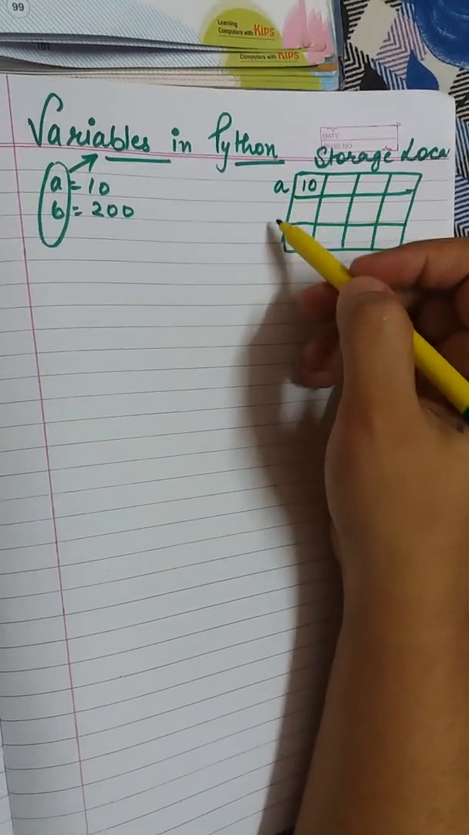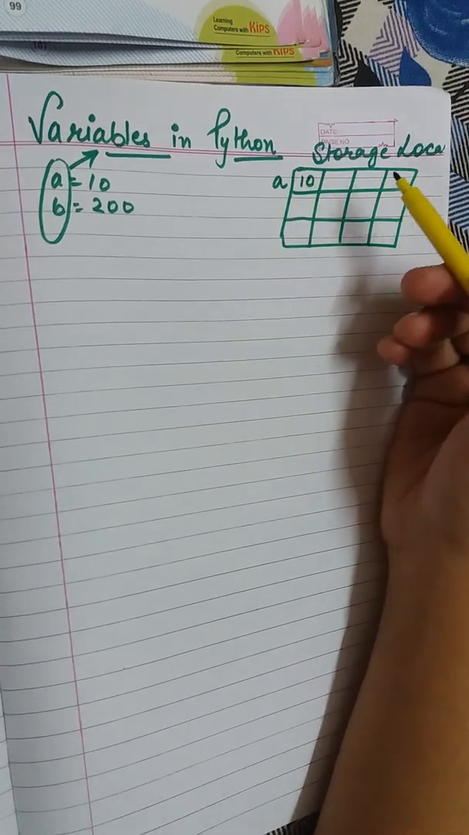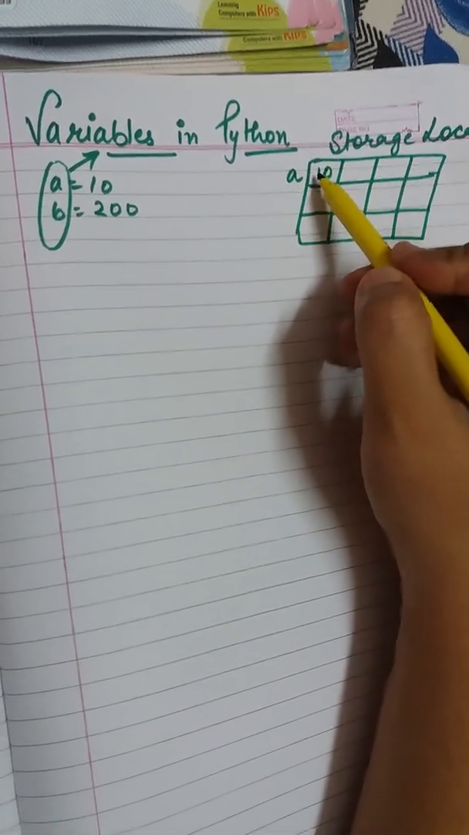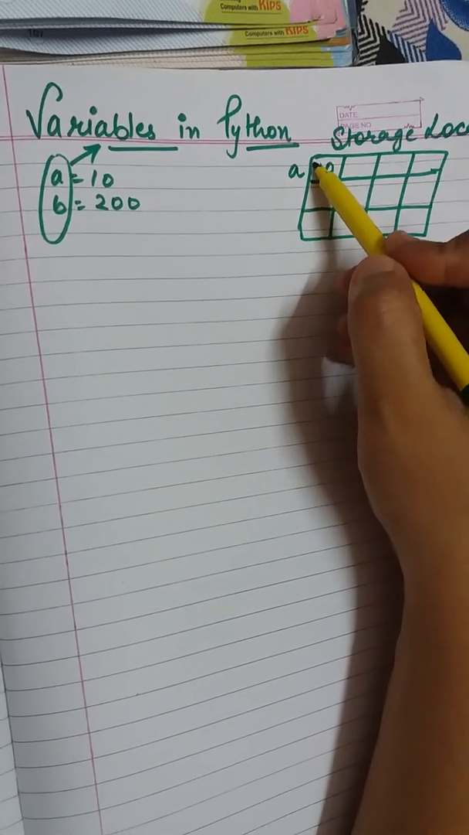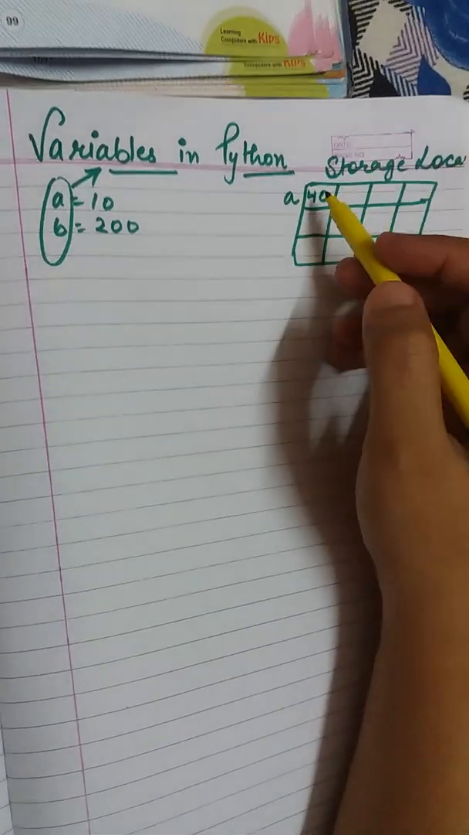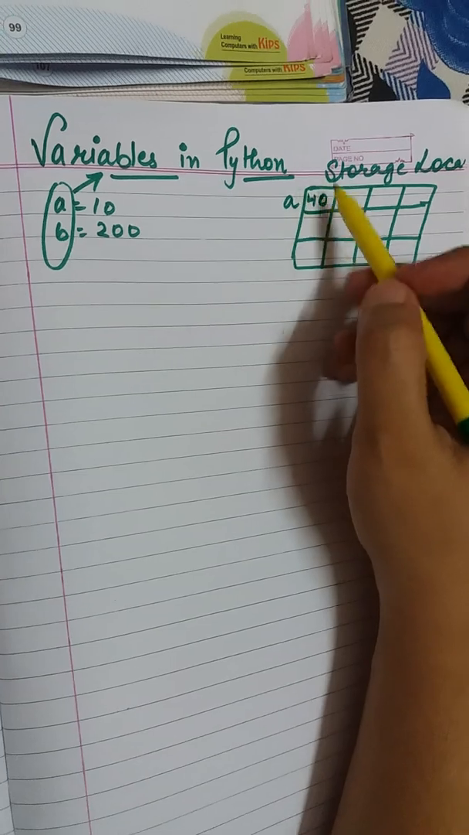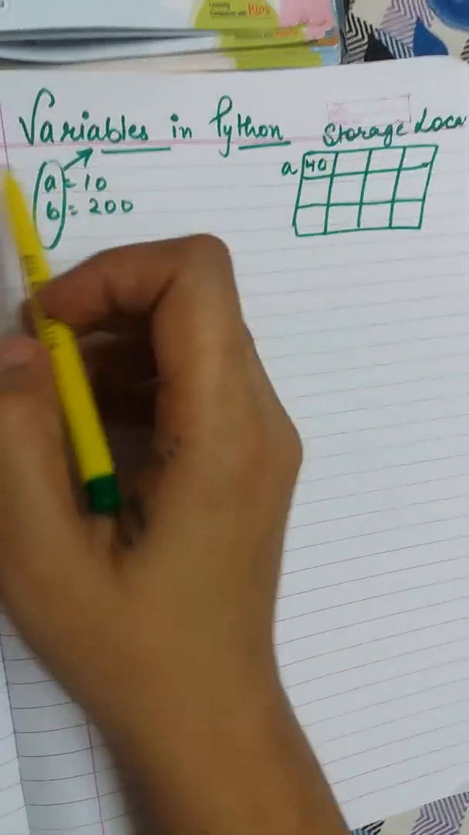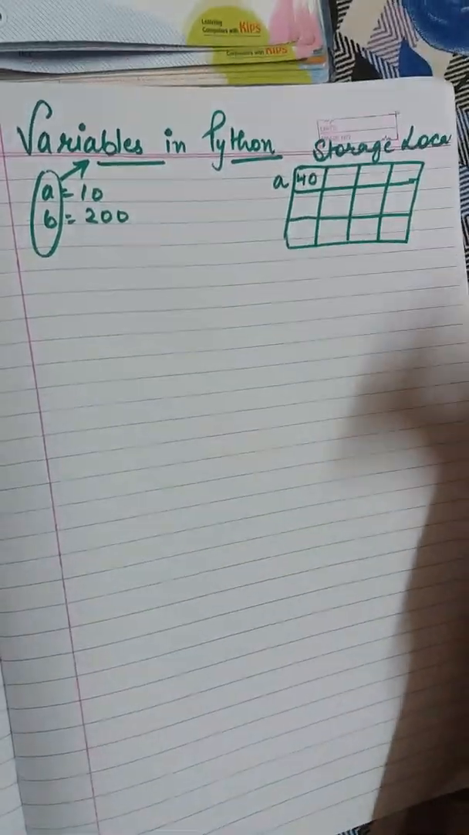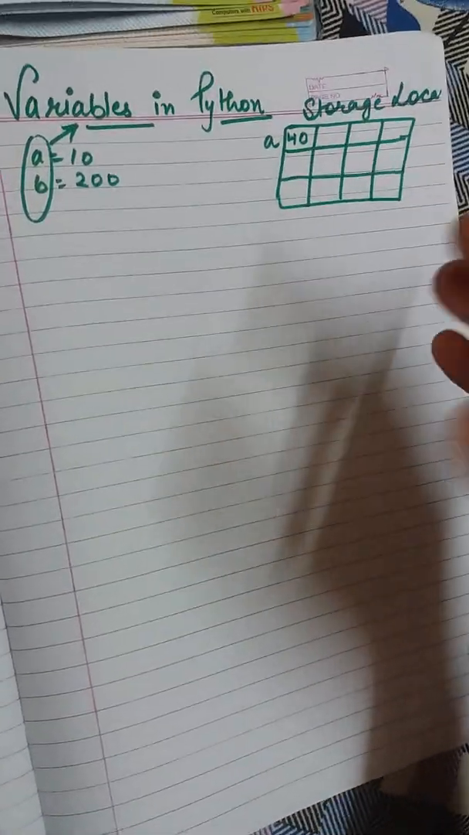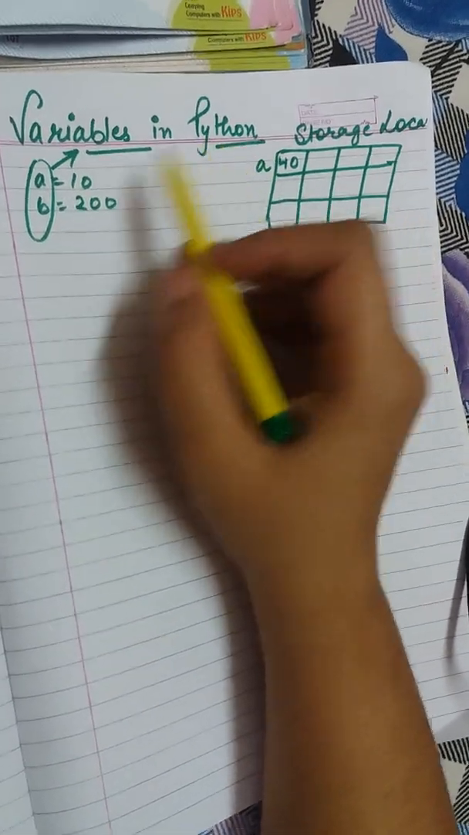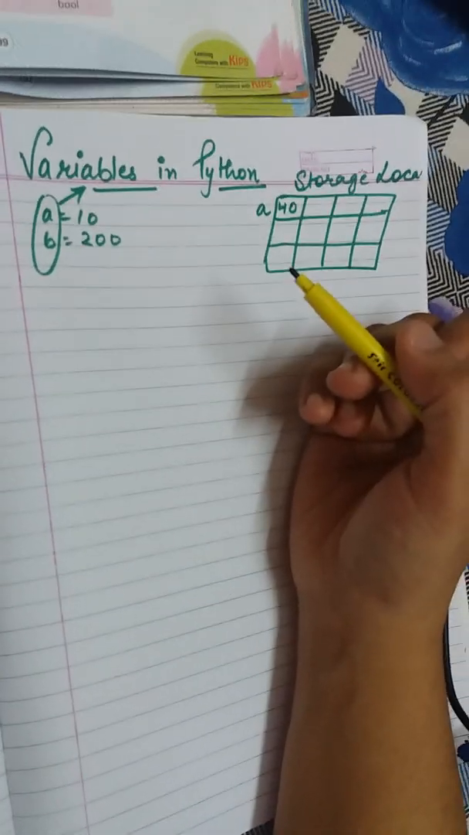Now later in my program, suppose I have to increment or decrement the value of a, then I may change it. Suppose now the value of a is 40, right? So this new value will be overwritten on the previous value. This is the basic purpose of variables, whose value may vary from one time to another. So these variables are used in Python in order to store data values.